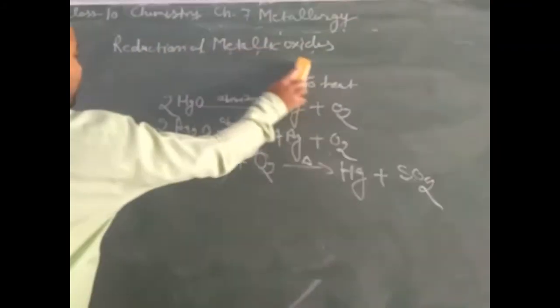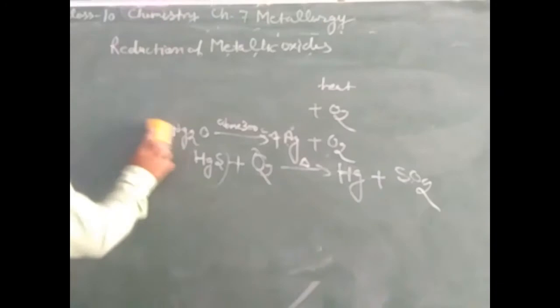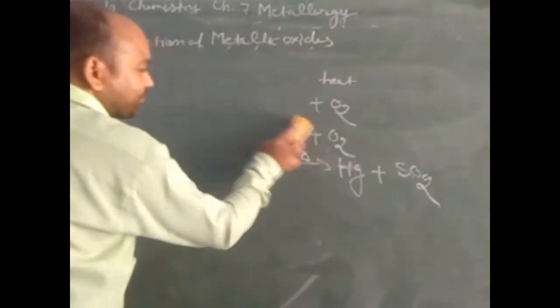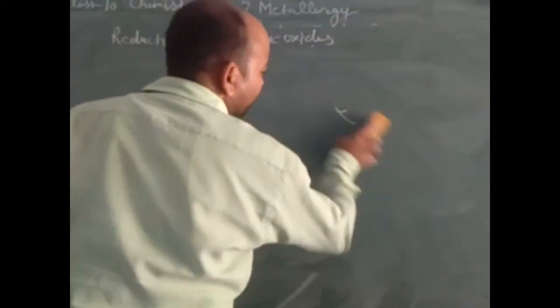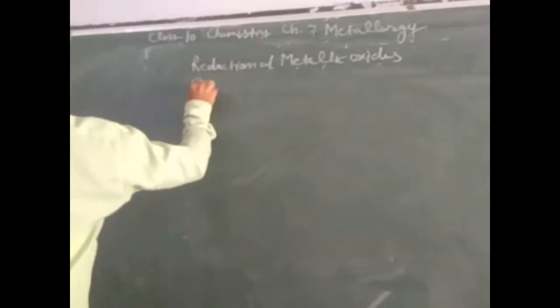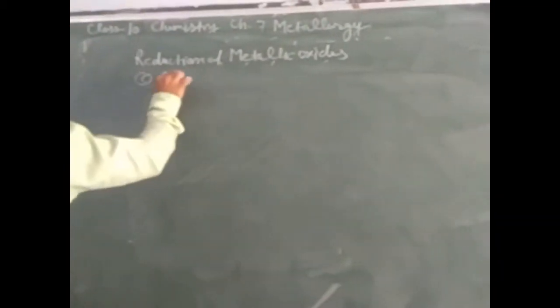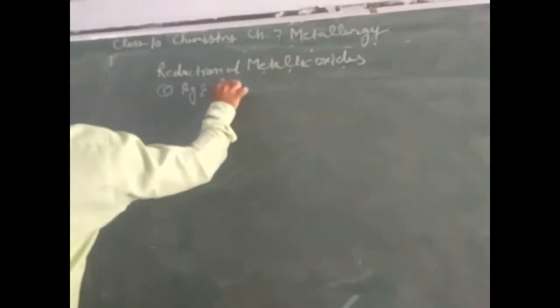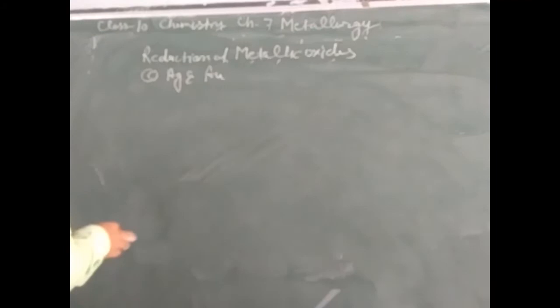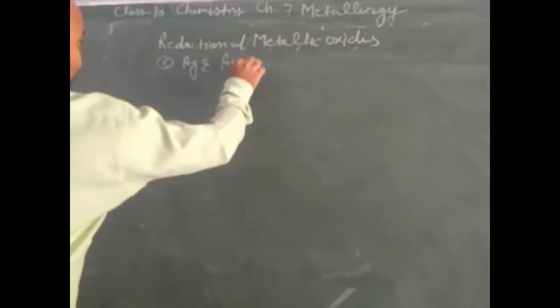Now again we come to the third category, that is silver and gold. About the extraction process of silver and gold, because these are important metals for our economy. Silver, that is Ag, and Au, that is gold, can be extracted by displacement from solution containing their ions by electropositive zinc.